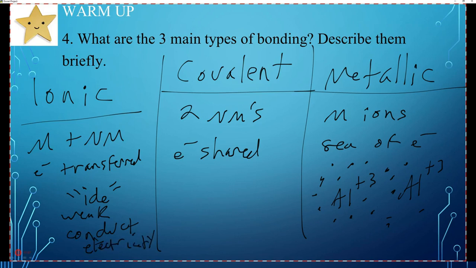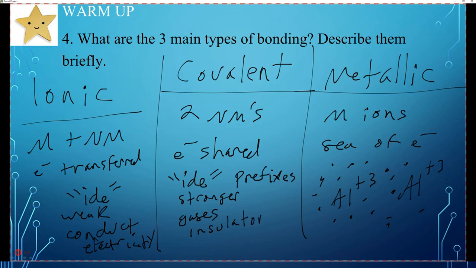Covalent compounds are also going to have "ide" as the ending, but we're going to use prefixes, like carbon dioxide. These are usually stronger. These are usually gases, often, but not always. They're not going to conduct electricity. They're going to be insulators instead, so they prevent the conduction of heat and electricity. They're going to share electrons.